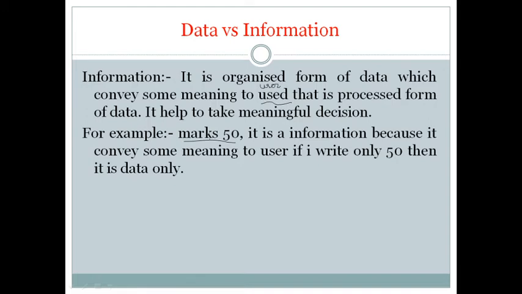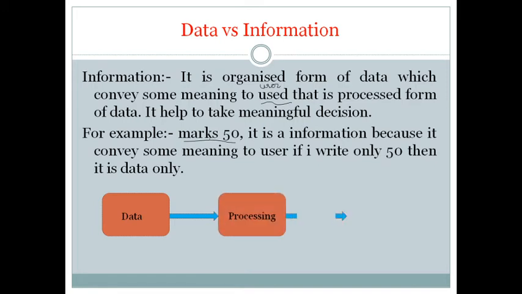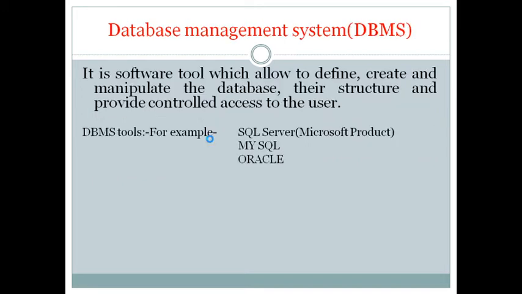So in the general diagram, first data is taken as the input and given to the system. It will process, and after getting processed, we will get the information. Hope you well understand data versus information.